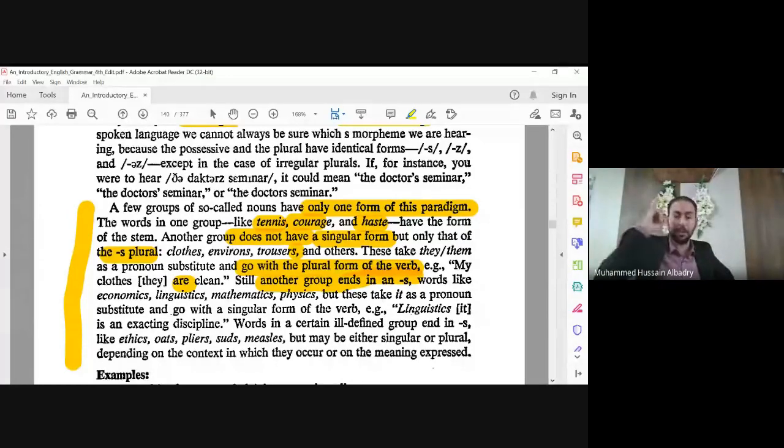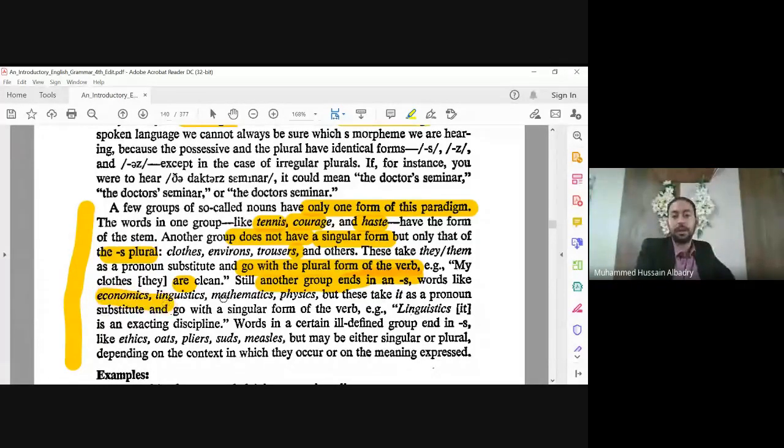I will repeat these 3. Number 1, singular: some words don't have S, and they are singular, and the verb is singular. Number 2, some words end with S, and of course when they end with S, they are plural, and the verb is plural. Number 3, some words end with S, like economics, linguistics, mathematics, physics.